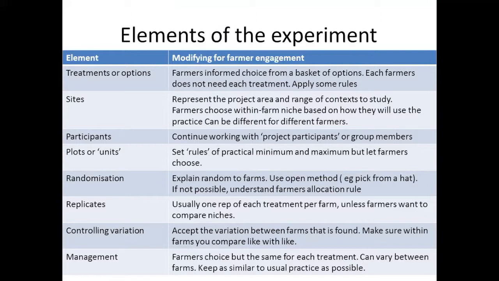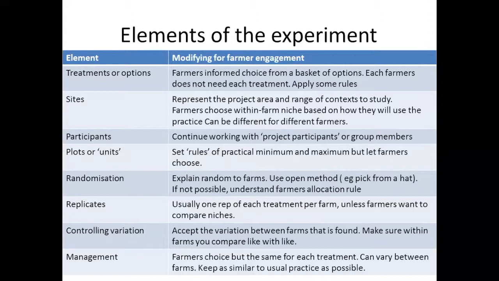Sometimes, though, you want to apply some rules. So a rule might be, if you're going to take part in this trial, then you can pick new varieties to test, but we'd like everybody to pick 2 new varieties. We'd also like everybody to include at least 1 local variety. So we're not going to tell you which local variety, and we're not going to tell you which new variety, but we'd like everybody to have at least 2 new ones and at least 1 local one. That would be an example where there's choice, but there's some rules as well.